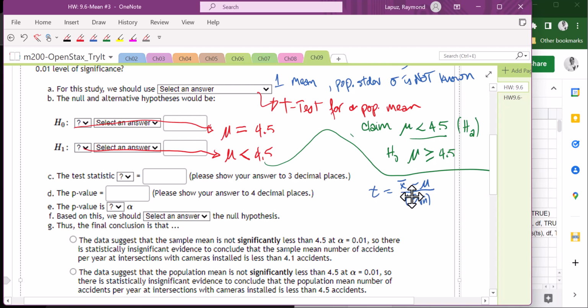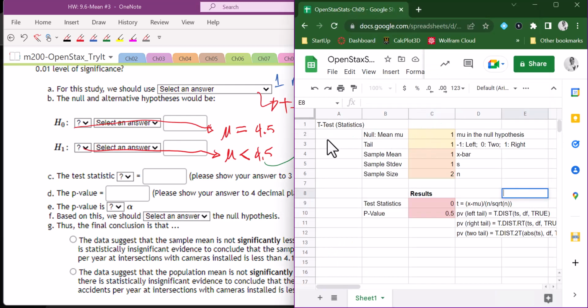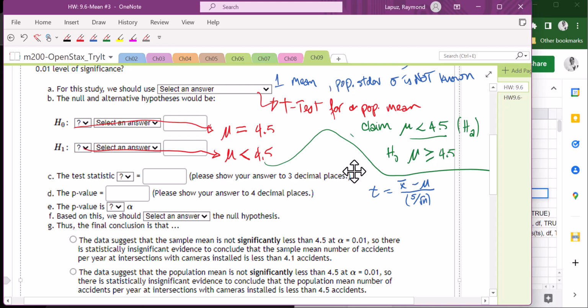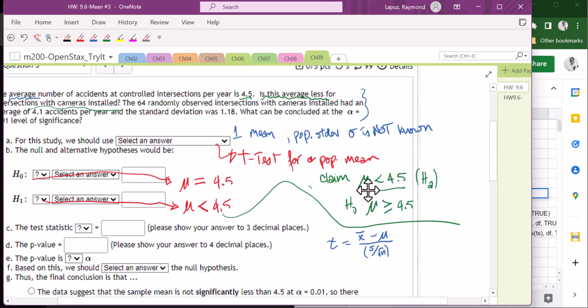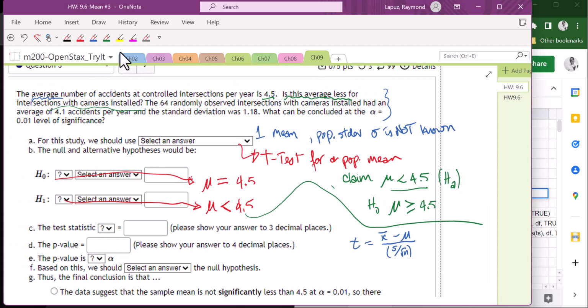Okay, and so we will run through this and compute our test statistic using this Google Sheets. Oh, we do need to identify our other pieces of information here. Let's come back to the top and identify our sample mean, sample standard deviation, and sample size.